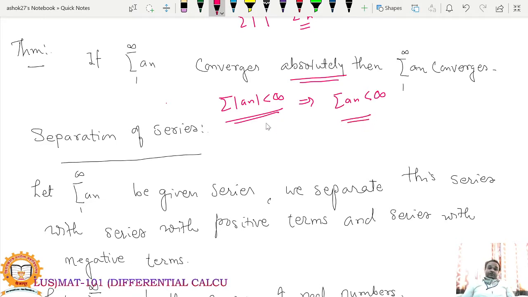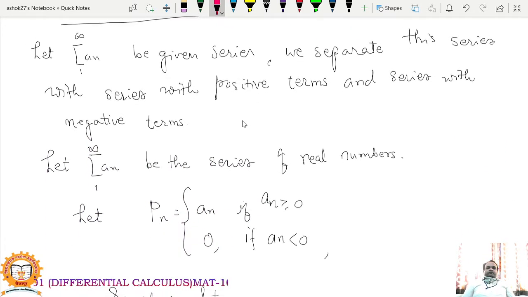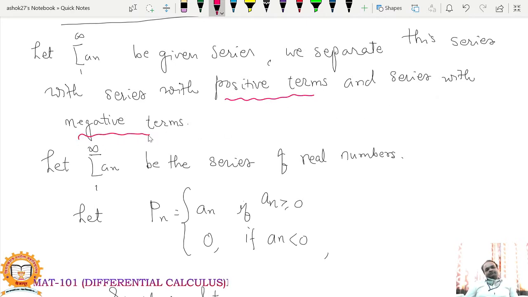But in conditional convergence, only this series is convergent, this series is not convergent. So, separation of series. We will separate a given series into a series with positive terms and a series with negative terms. So let summation an be the given series. We separate this series into the series with positive terms and the series with negative terms.